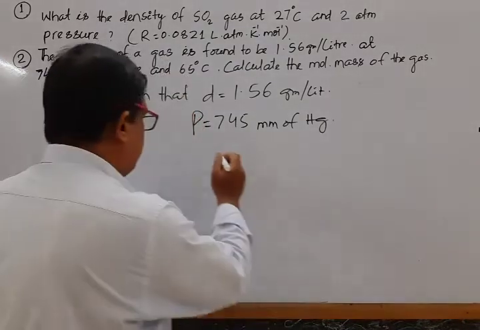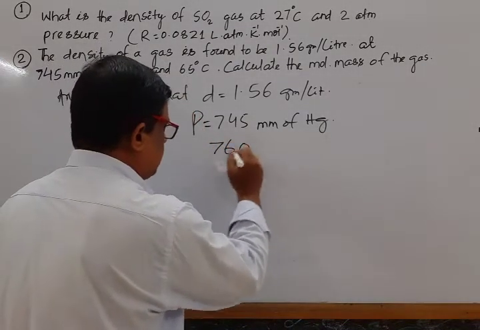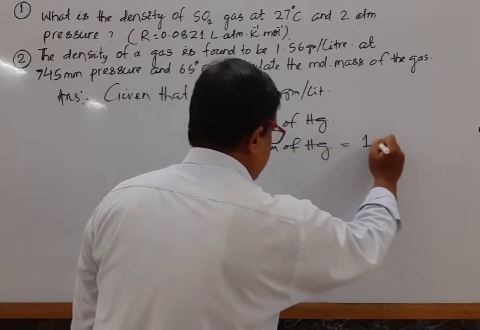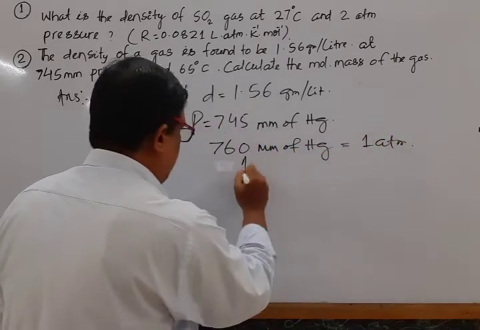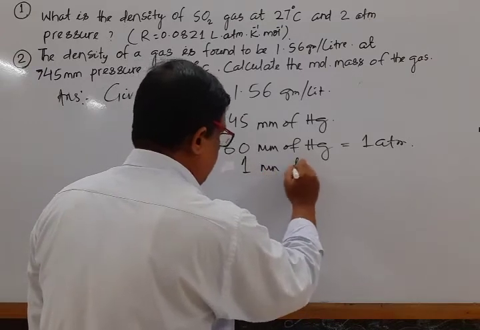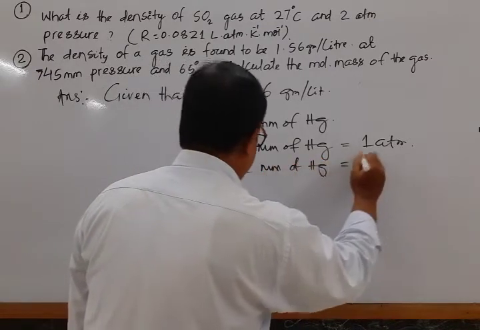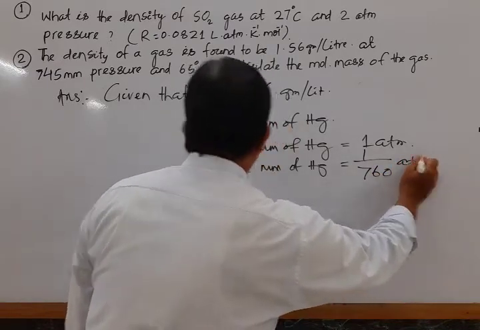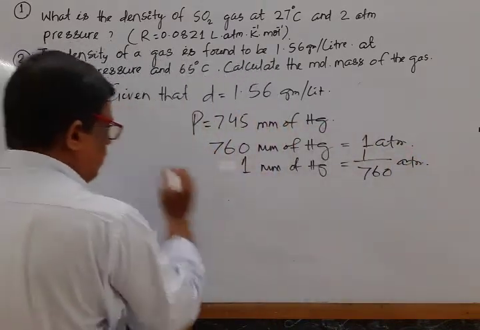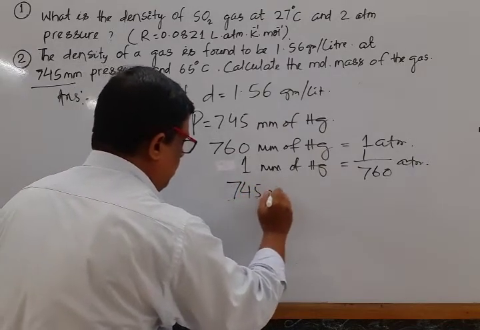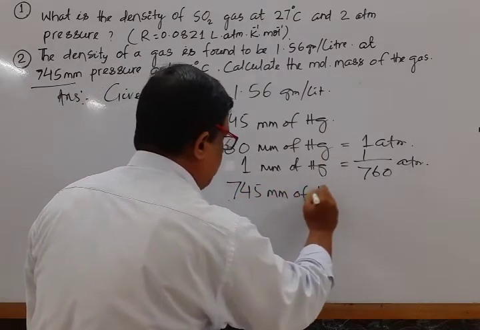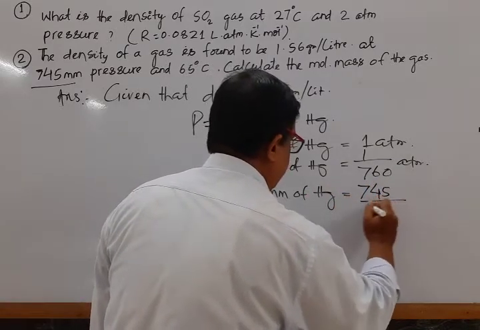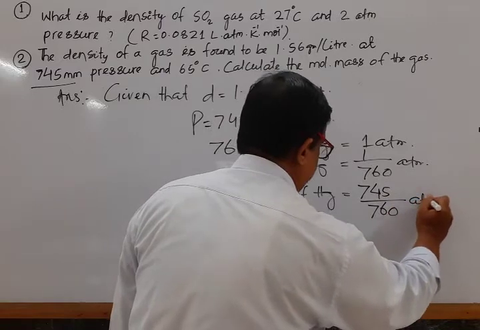We know that 760 mm of Hg is equal to 1 atm. 1 millimeter of mercury is equal to 1 by 760 atm. In the question given, 745 millimeter of mercury is equal to 745 divided by 760 atm.